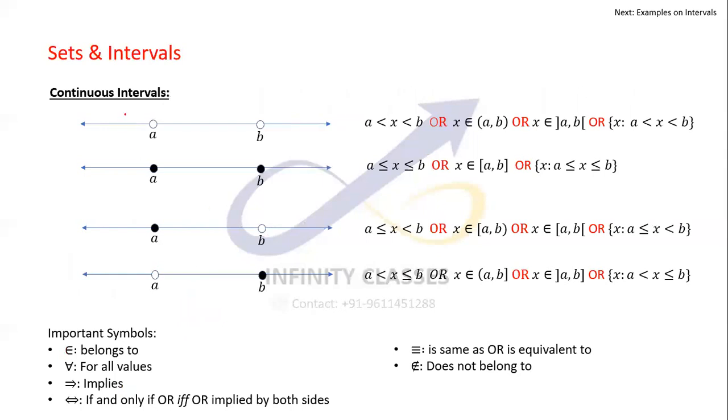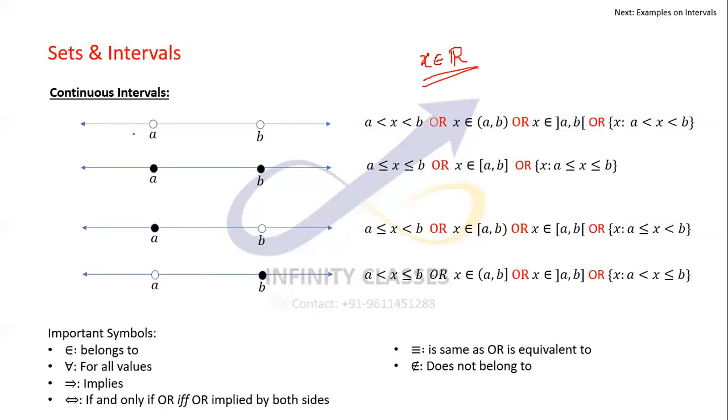Now, let me talk about some continuous intervals. There are some continuous intervals which we should be careful about. If we say A is less than X is less than B, and of course X belongs to the real numbers, then basically all the values between A and B are included, but A and B are not included.